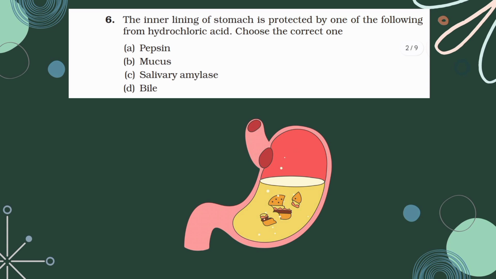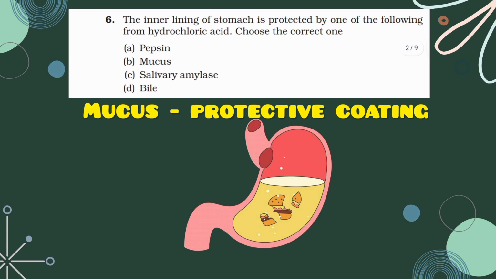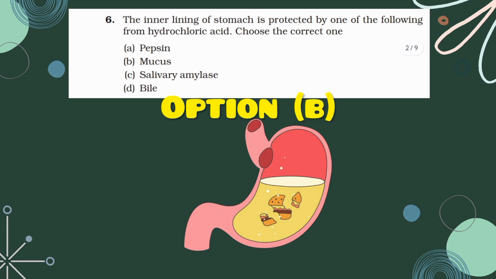The cells of the stomach release mucus. This mucus is a coating present throughout the inner lining of the stomach wall, which will prevent the excoriating action of HCl on the walls of the stomach. So the correct answer for this question is option B, mucus, which protects the wall of the stomach from the excoriating nature of hydrochloric acid. Let us move on to the next question.